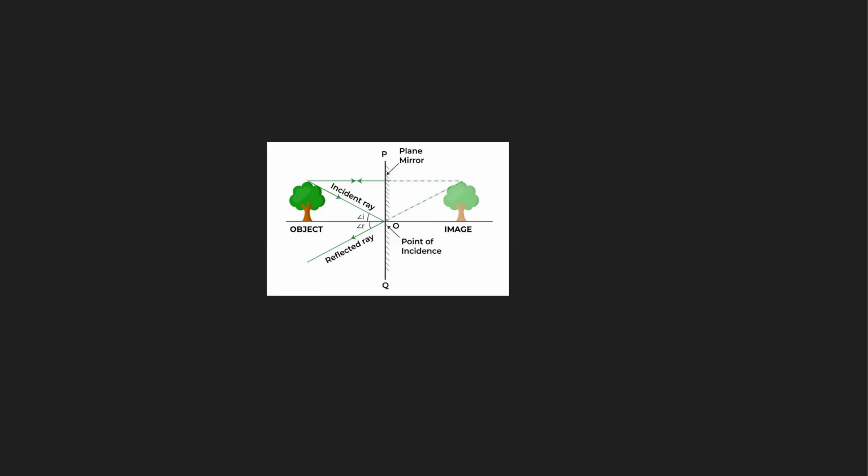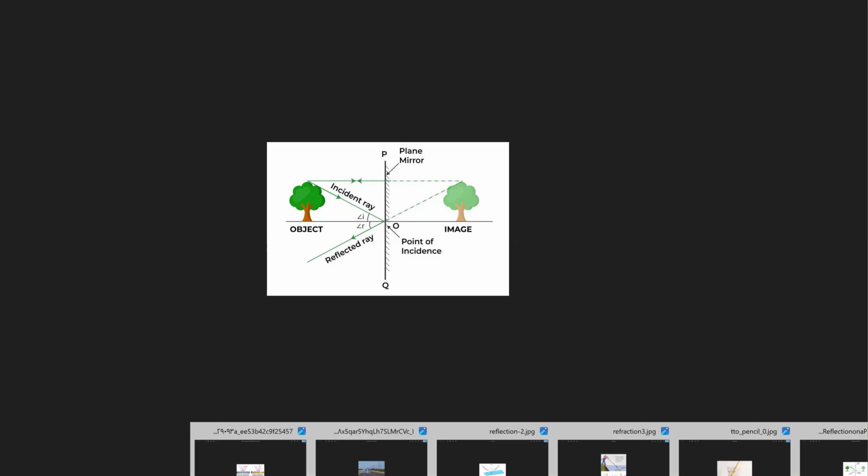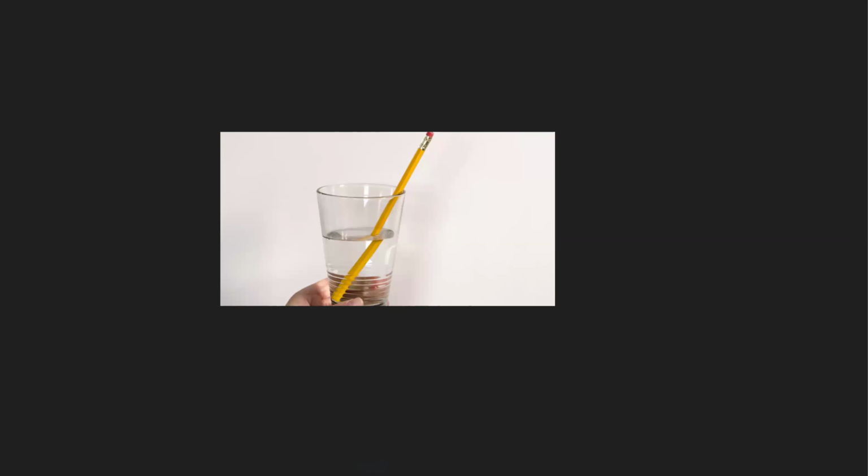Okay, we will go now to the second point, which is refraction. What is refraction? Have you wondered why we see a pencil or any object, when it is inside water, as if it is broken? Even a spoon or a fork or something, when you put it inside the water, you see it from outside as if it is broken. Why do we see objects as if they are broken? This is refraction.